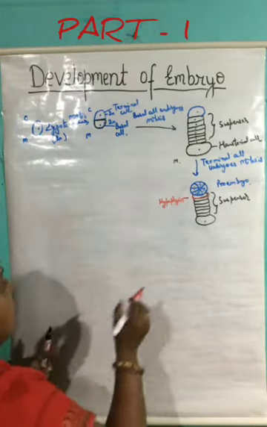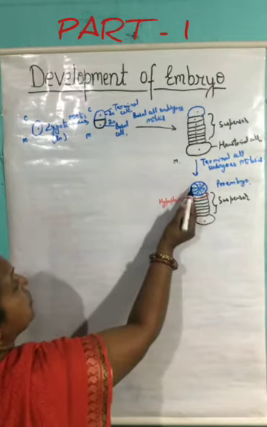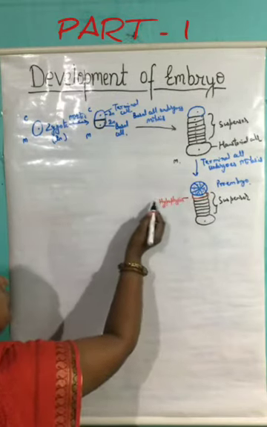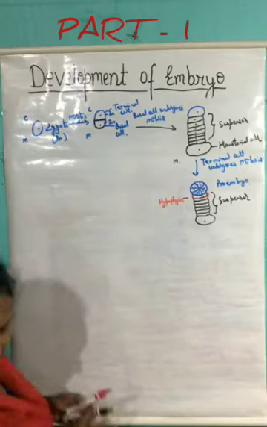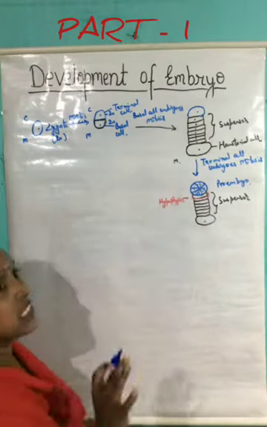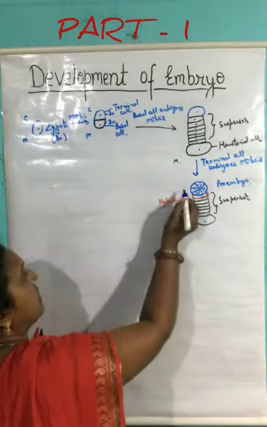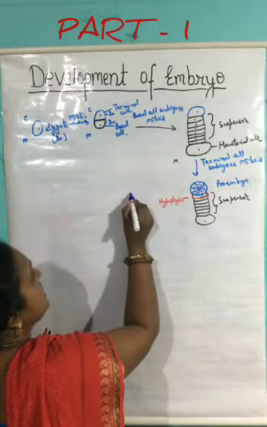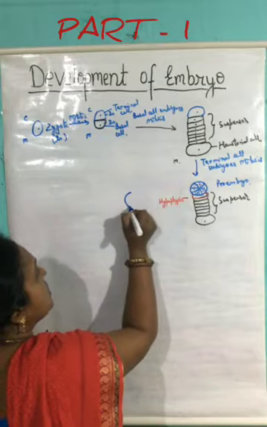Now, after that, the proembryo will further divide, and this time the division takes place in the periclinal manner. That means the division takes place in the outer direction.